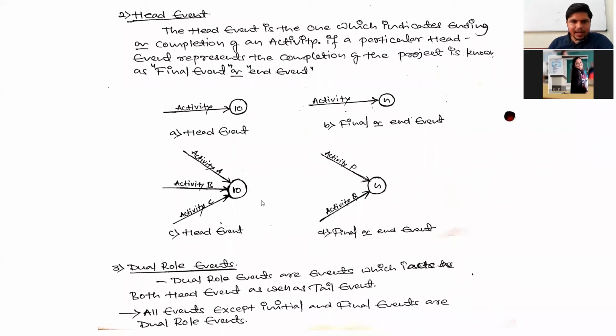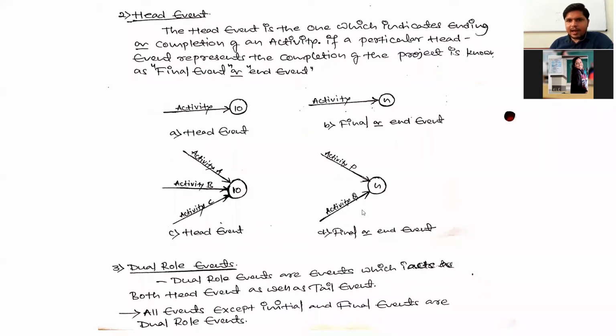Next, example number 3, head event C. Here I have shown activity A, activity B, activity C. These activities are completing simultaneously, so this is represented by event number 10. Event number 10 is indicating completion of activity A, activity B, activity C. It means event number 10 is the head event for activity A, activity B, and activity C.